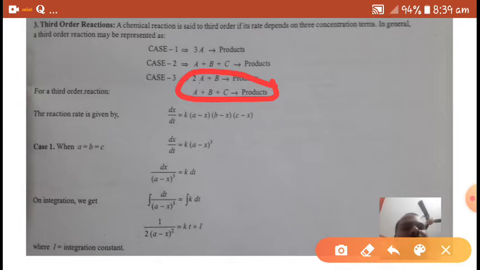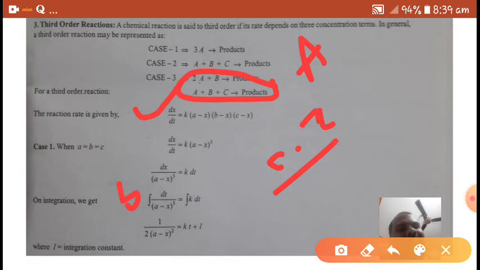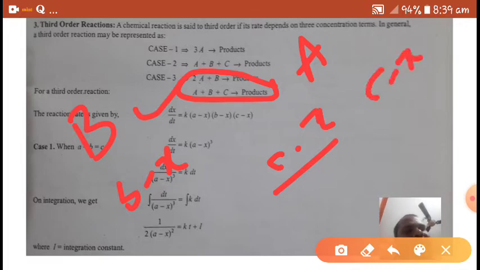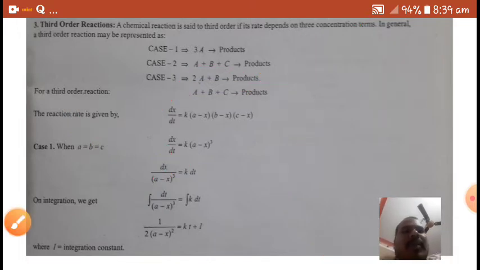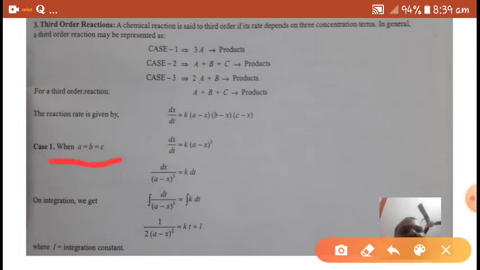Then the rate of the reaction would be dx by dt equals k into (a minus x), (b minus x), (c minus x), where k is the third order rate constant, a minus x is the unreacted concentration of A, b minus x is that of B, and c minus x is that of C. Here I am taking a equal to b equal to c, that means the three reactants are the same.